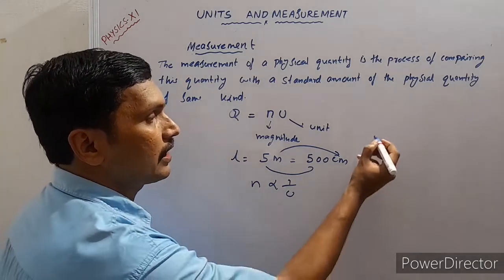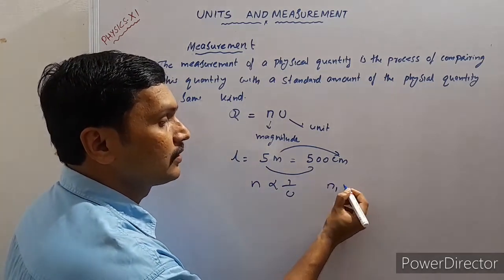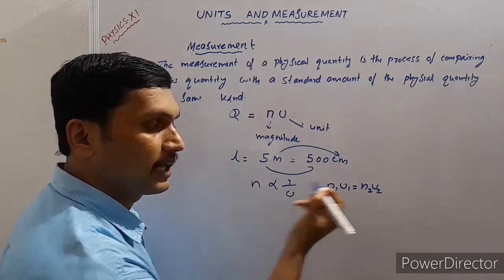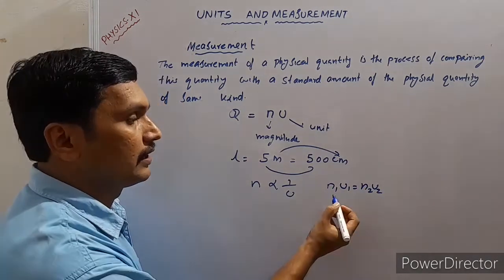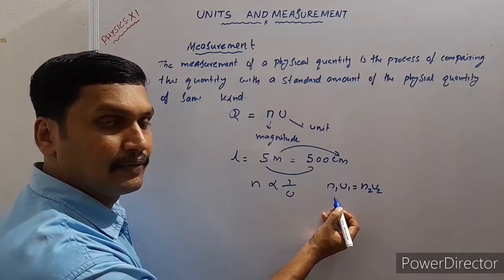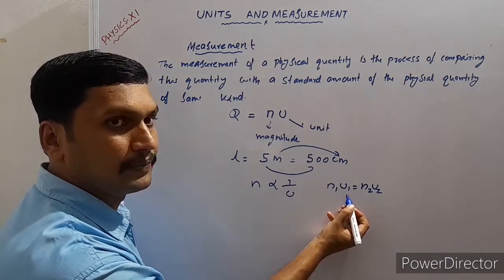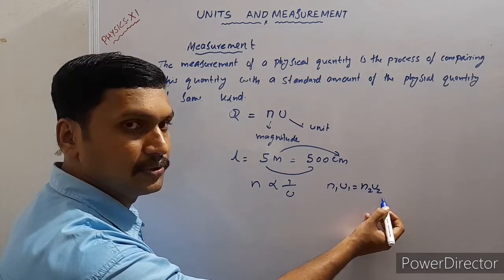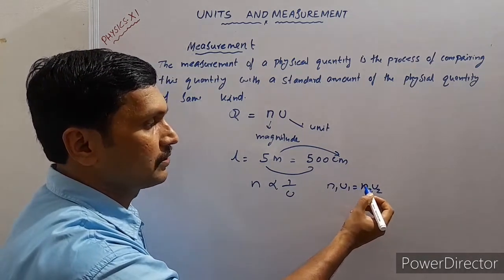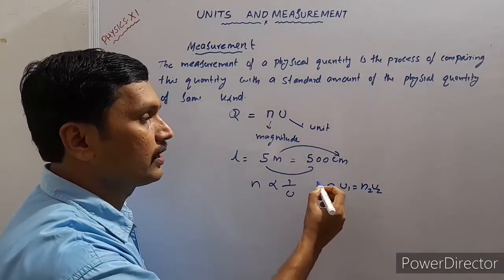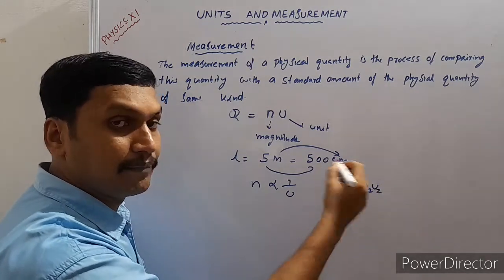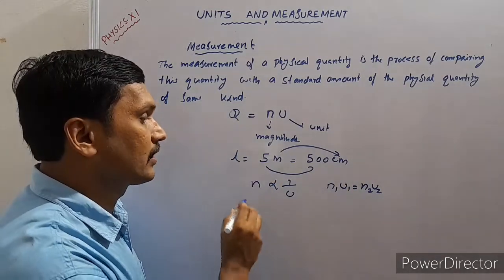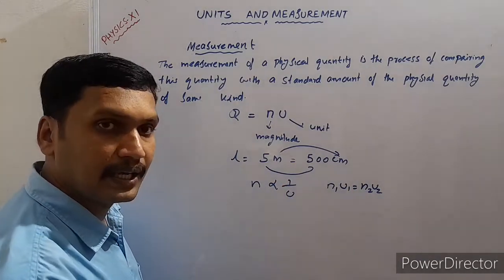However, we can generally write N1 U1 is equal to N2 U2. What are N1 and U1? N1 is the number when you are using a unit U1. And N2 is the number when you are using the unit U2. N1 U1 is equal to N2 U2. Once we change the unit, the number may change, but the physical quantity is not changing. That is the relation between the number and unit.